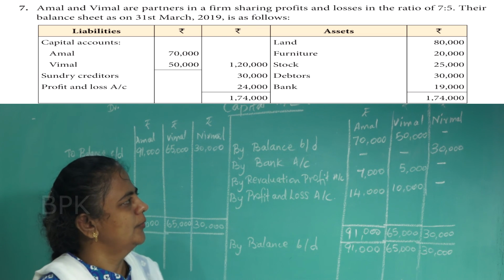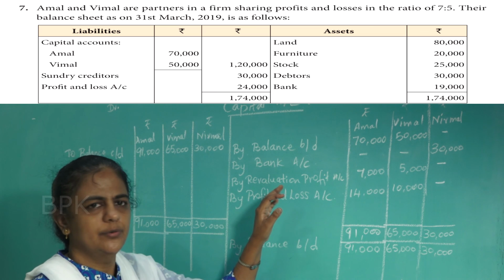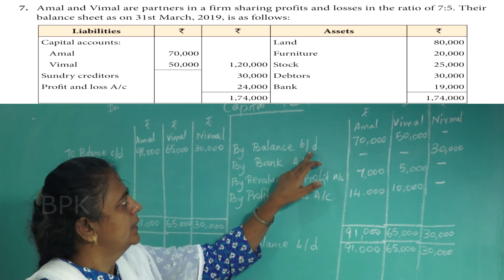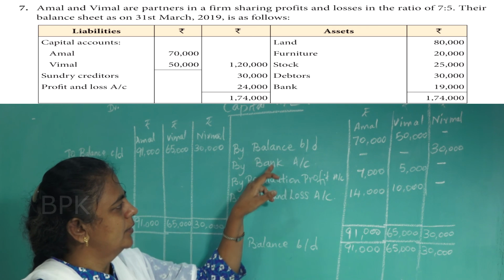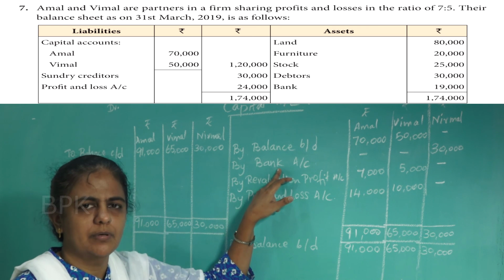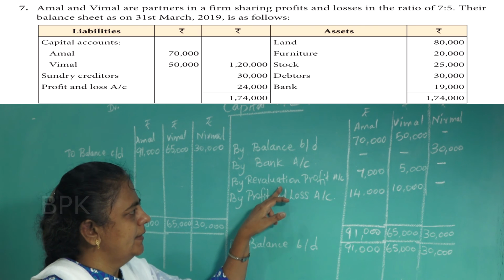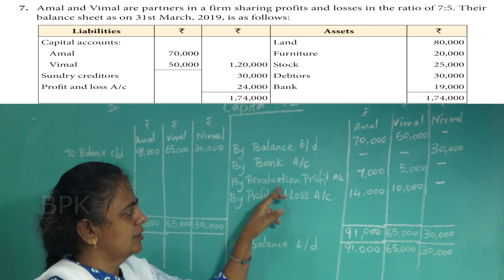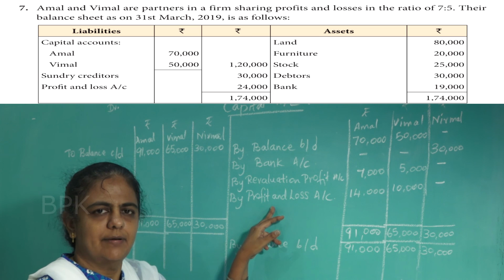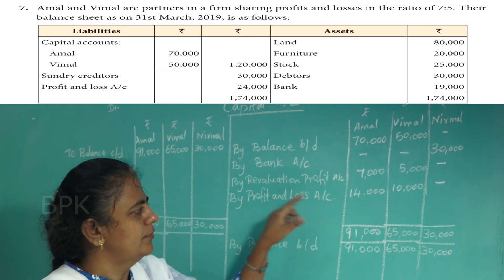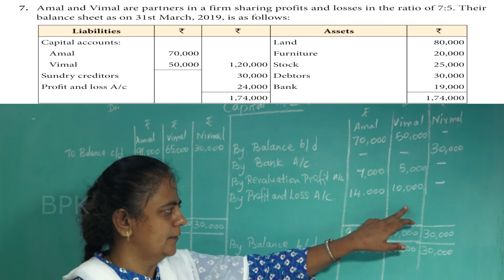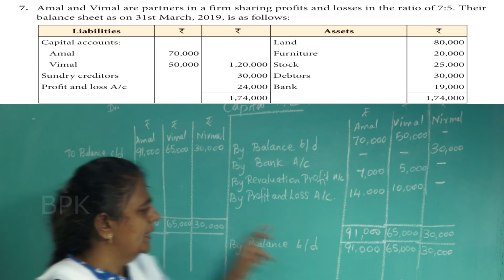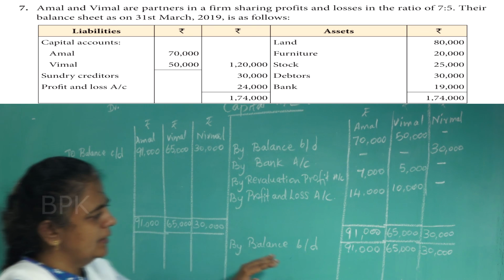Understood, children? So capital account, first thing you have to bring the balance brought down. Capital is always a credit balance, so bring the opening balance here. Then bring down the capital brought in by the new partner, and then revaluation profit, bring it from the revaluation account. Then profit and loss is given on the liability side, so it is profit. Total 24,000 is given, but that 24,000 you must divide in the ratio of 7:5, that is you will get 14,000 and 10,000. Then put the total, take it to the debit side, again bring down the balance here.